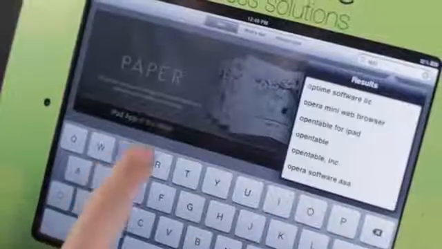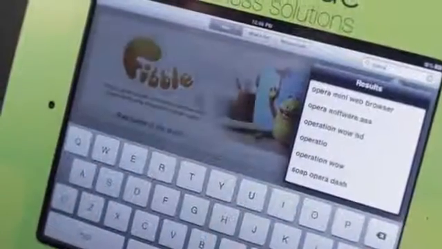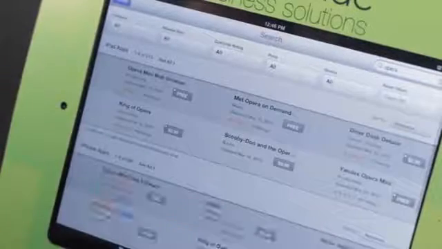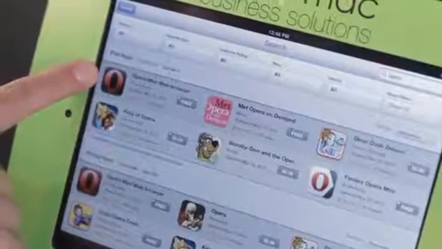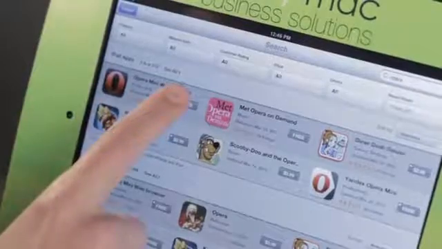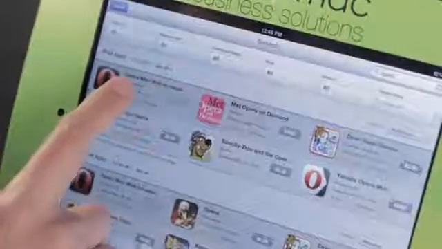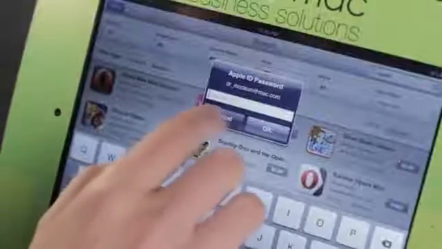We're going to come up here to search, and I'm just going to type in Opera. Now, Opera is a really good browser. It's fast, it's quick, and easy to use. So right here, Opera Mini Web Browser, and this is a free application, so I can tap Free and Install App. And then it would go ahead and prompt me for my password.